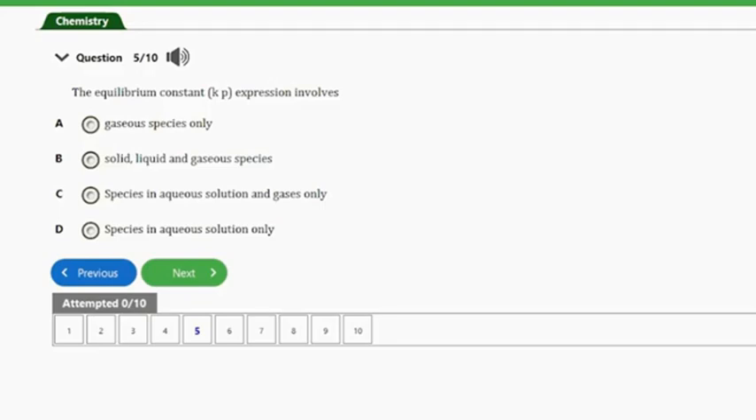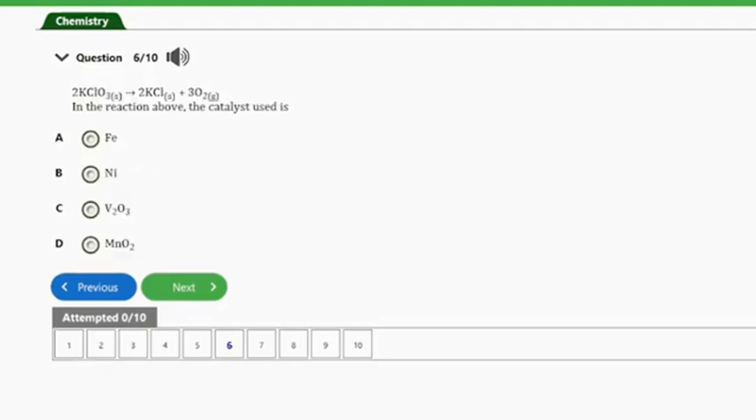So we realize that solids and liquid species in an equilibrium mixture are assumed to be constant or unitary. So we do not really express such species in the equilibrium constant expression. So as such, the answer to this question will be species in aqueous solution and gases. So guys, let's consider the next question.